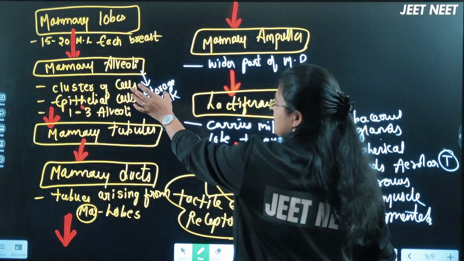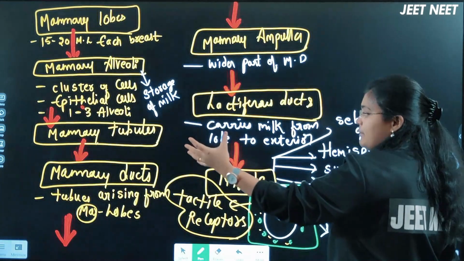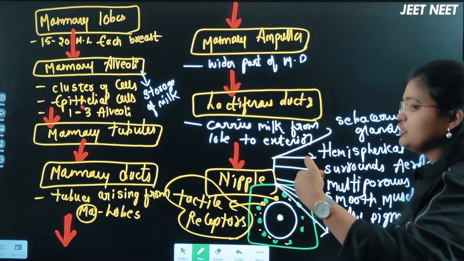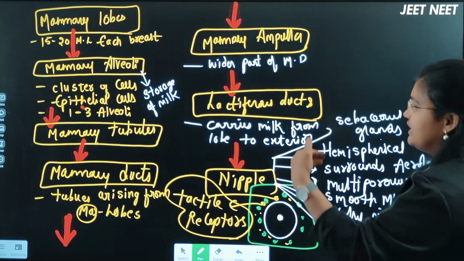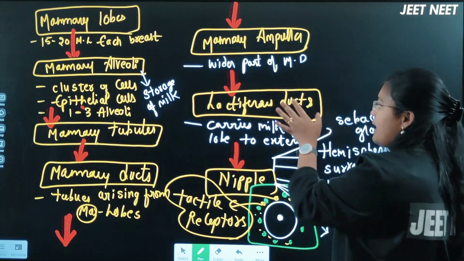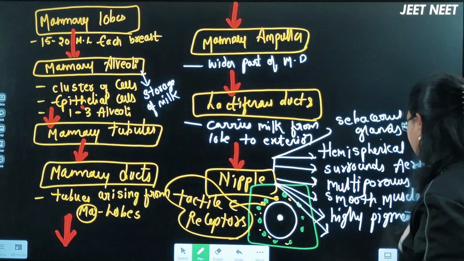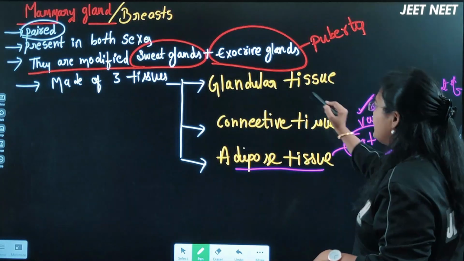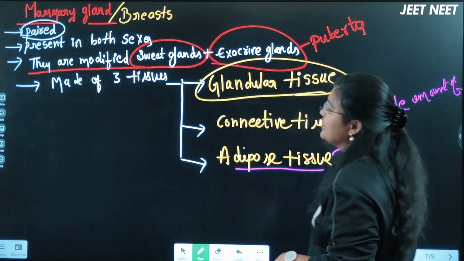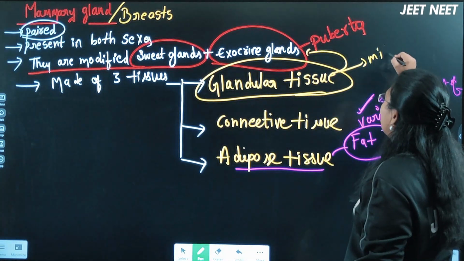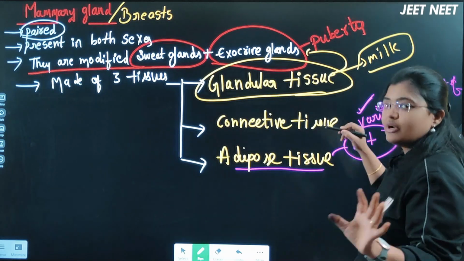So mammary lobes will lead into mammary alveoli. Mammary alveoli will lead into mammary tubules. Mammary tubules will together form a mammary duct. Mammary duct will lead into mammary ampulla. Mammary ampulla will lead into a lactiferous duct. Lactiferous duct finally will lead into the nipple region here. Okay, so the first tissue we completed, beta. There is a glandular tissue, which is an exocrine secretion, where it will secrete the milk actually, right? About the hormonal part we'll discuss now.